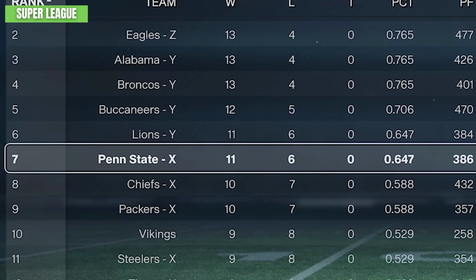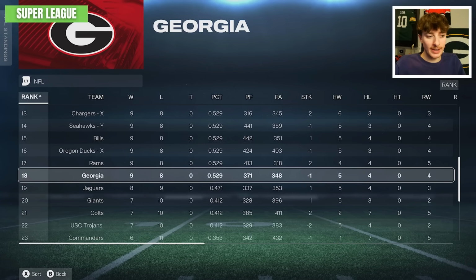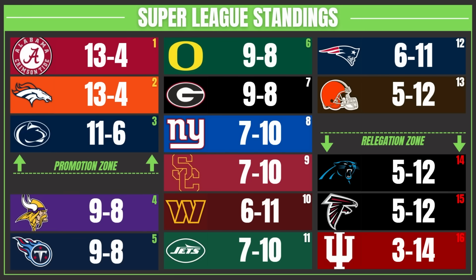Even Penn State did good. They went 11-6, so they might be competing for a playoff spot. They go up to the Premier League. Both the Oregon Ducks and Georgia Bulldogs went 9-8. Not a good look for Indiana, as they went 3-14, definitely getting demoted back to college football. So yes, Alabama did beat out an NFL team thanks to league standings, and they were the tiebreaker and are the first team promoted up to the Premier League from the college football level.